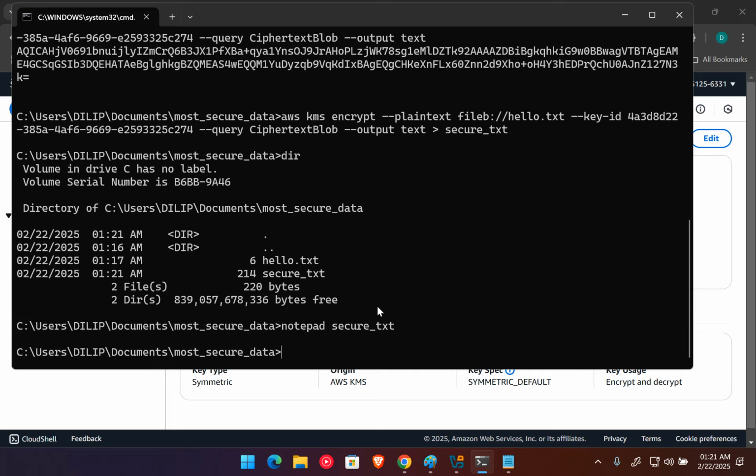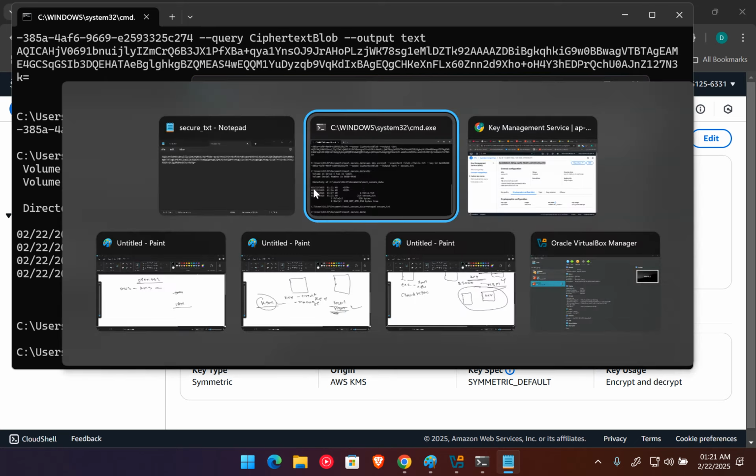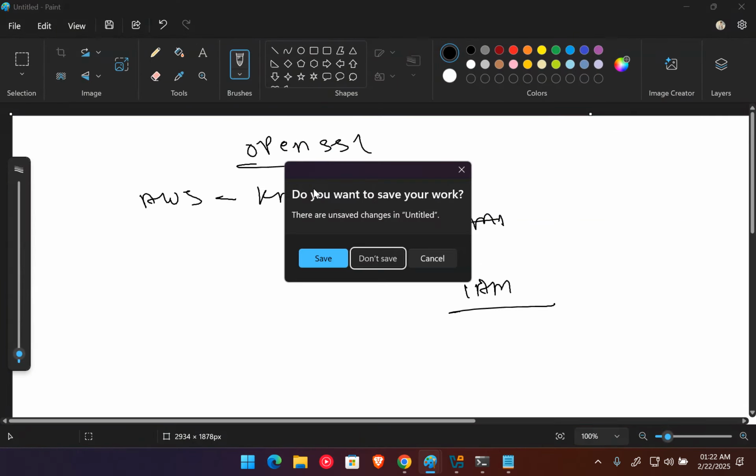Okay, and there is one more concept now. If you want to decrypt this data, the secure.txt file, and convert it back into plain text format, there is one more concept that you need to understand. So let me just create.